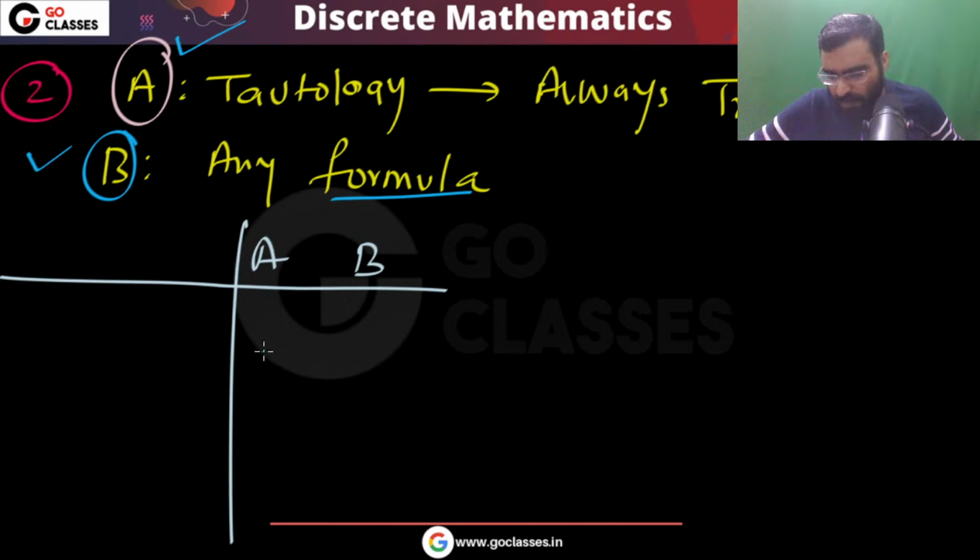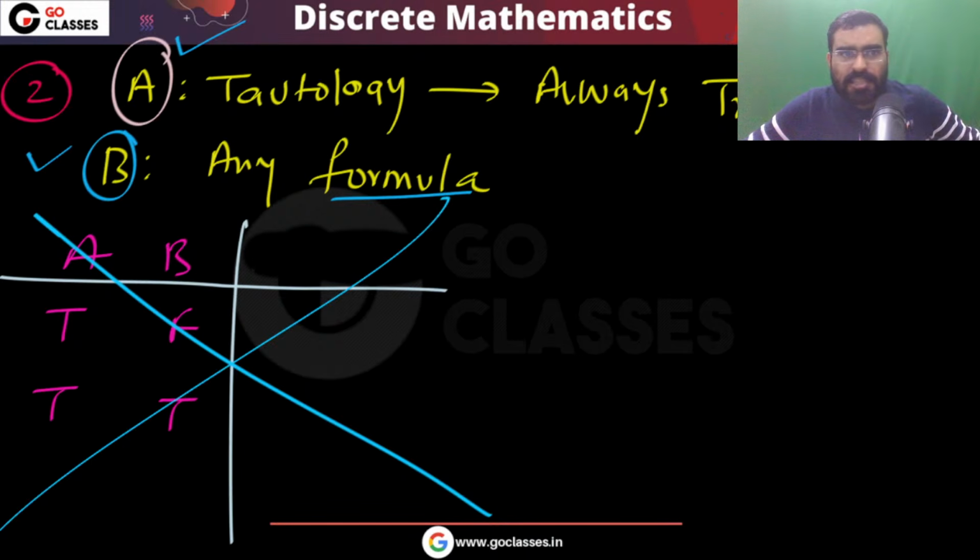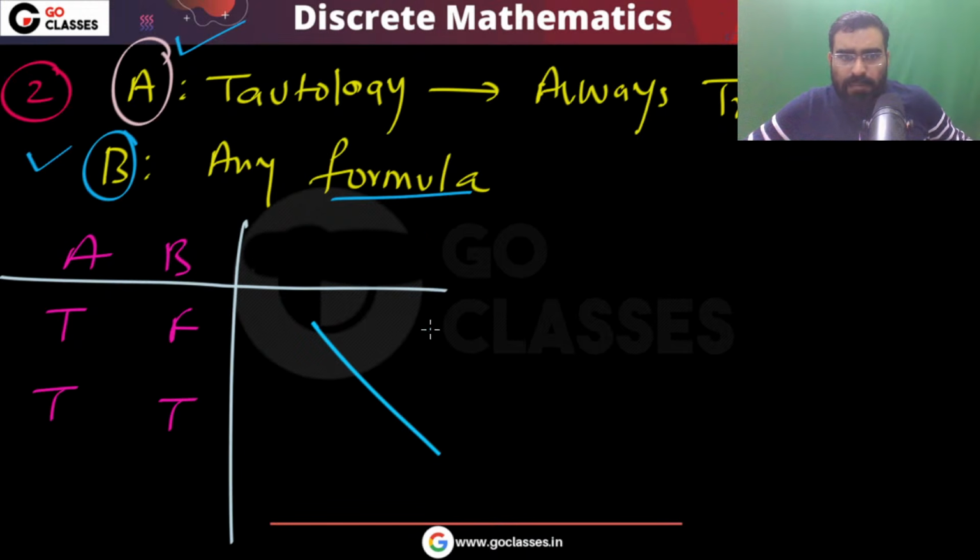No, that is wrong. If you are solving this question like this with 4 rows, that is wrong. It is possible that you can get the correct answer, but this method is wrong. Why is this method wrong? Because these are formulas, these are not propositional variables.